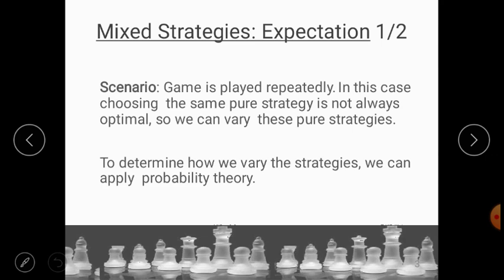So in mixed strategy, we make use of probability distribution. Thus, we can say that the mixed strategy is a selection among pure strategies with some fixed probabilities, right?